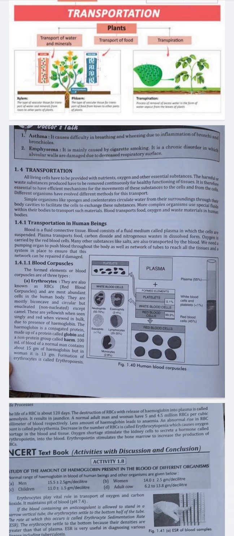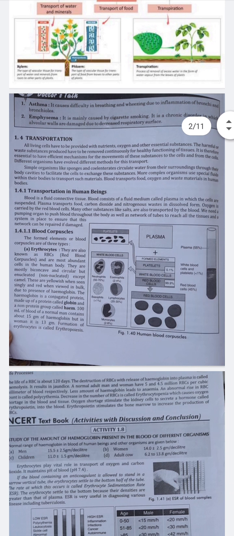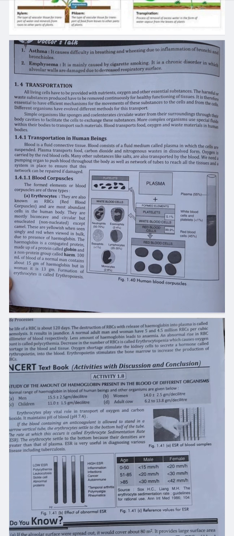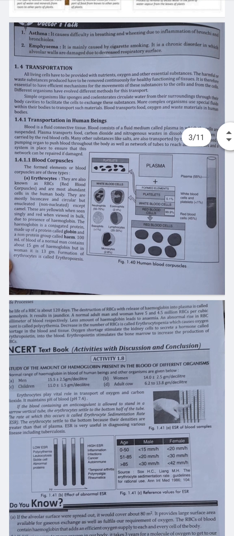Yellowish होते हैं when they are single. No hemoglobin is present. When there is hemoglobin, then they are red in color. Hemoglobin is a conjugated protein. किससे बना होता है? Made up of the protein that is called the globin and the non-protein group that is called the heme. 100 ml of the blood of a normal man contains 15 gram of hemoglobin, and in the woman its amount is 13 gram.